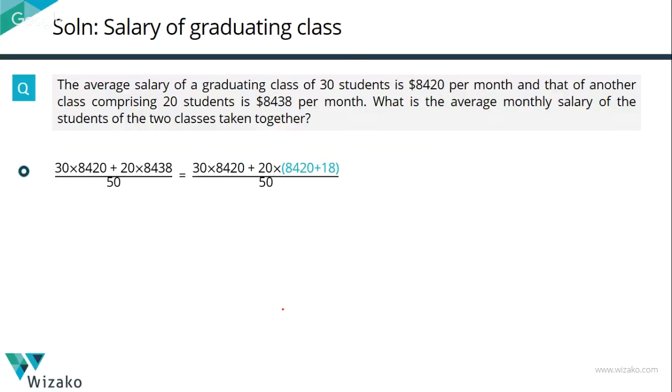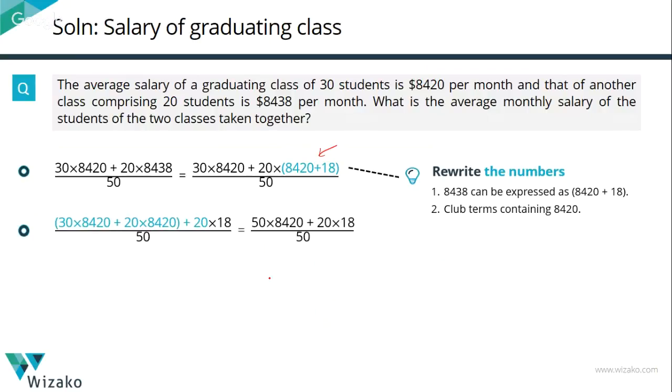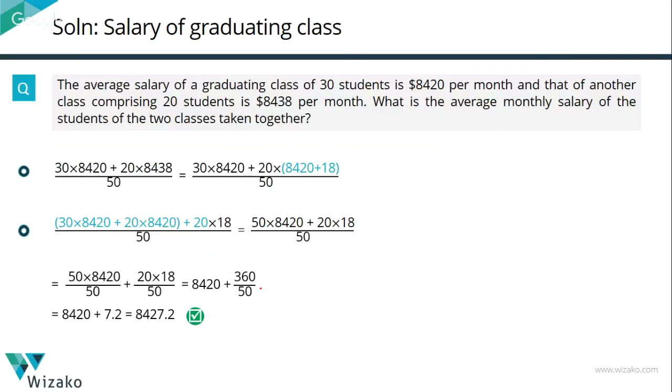Right? So this is the calculation we want to do. We have written this 8438 as 8420 plus 18. That basically translates to 50 into 8420 plus 20 into 18, divided by 50. This part of the calculation is going to leave you with 8420 as the answer. The second part is going to be a 7.2. So the final answer is 8427.2.